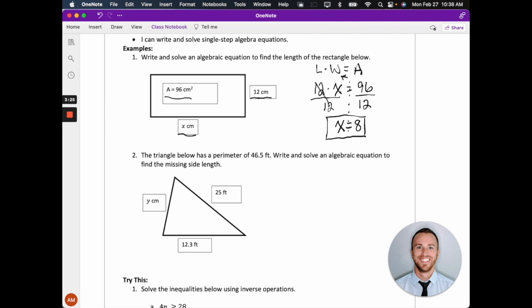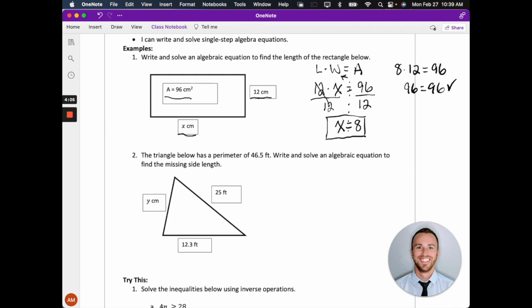And if we look at our original equation, length times width equals area, that works out. Because if I substitute the value 8 back in for the length, now I have 8 times 12 equals 96, and 8 times 12 is 96. So that works when I check it. All right, so the key here is that we're using algebra to solve for that unknown length of the rectangle. We have to be able to not only write the equation, but then use inverse operations to actually solve for that missing variable.